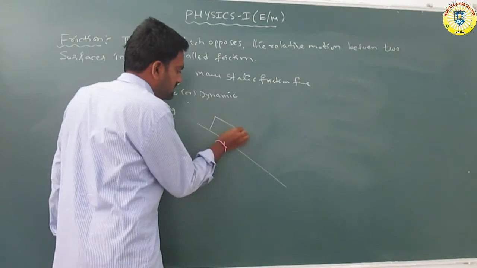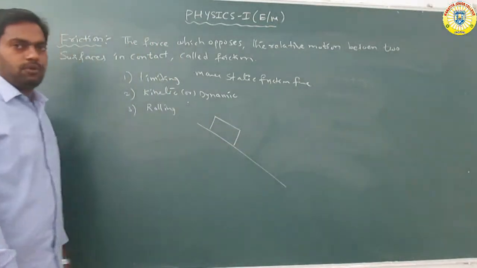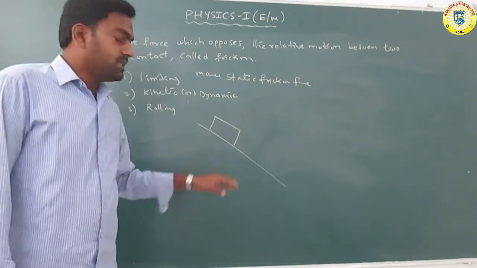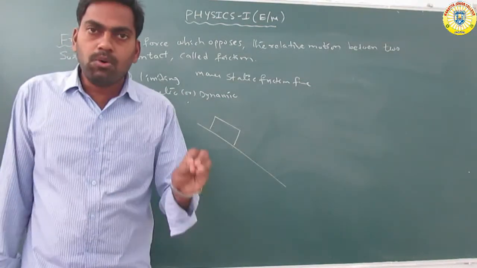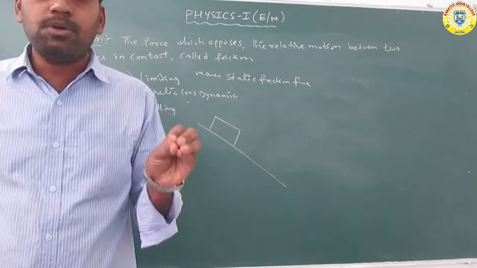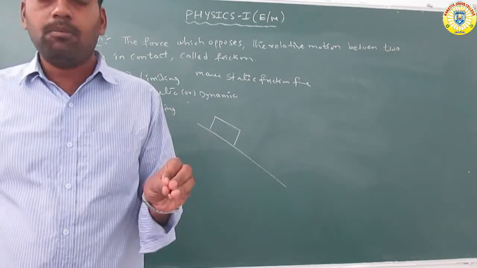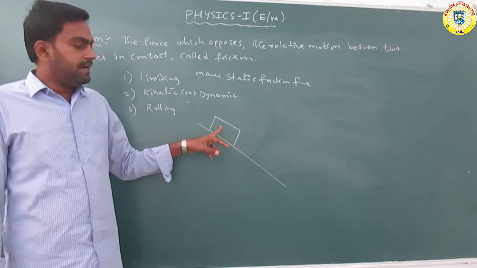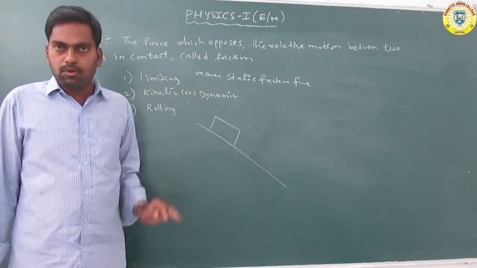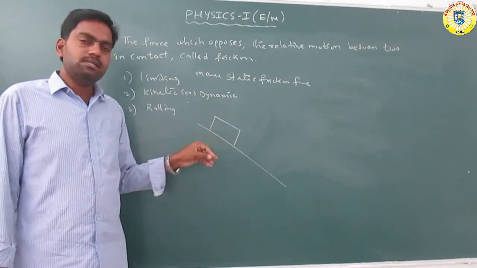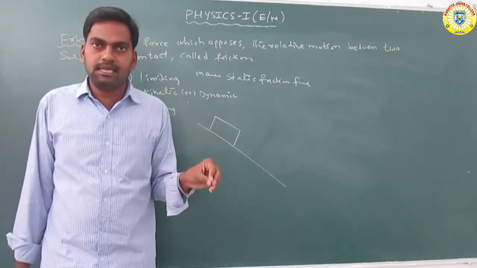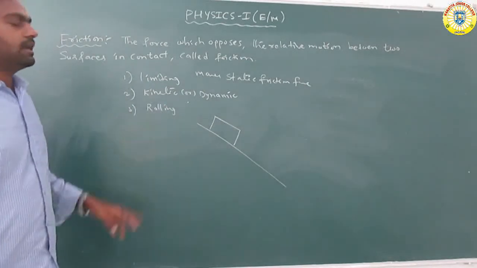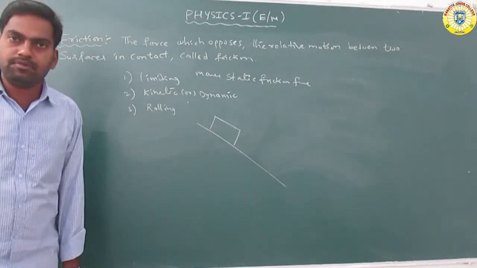So the body is taken, a sliding body. Okay, that is a sliding body. They oppose the frictional force when the sliding body moves on another body. When these two bodies are in contact, the opposing force is called the kinetic frictional force or dynamic frictional force.